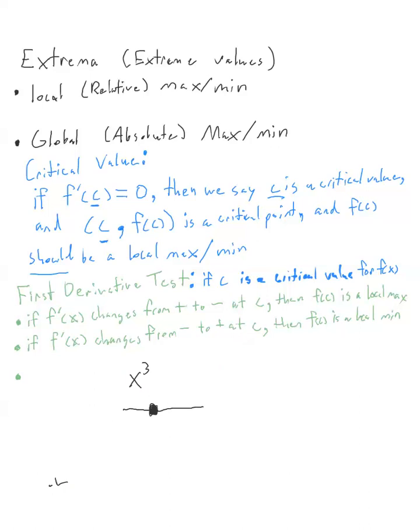And so this is the third case for a first derivative test, and why we emphasize that a critical point should correspond to a local min or max, because sometimes it doesn't. So if f prime of x does not change sign at c, then f of c is nothing.